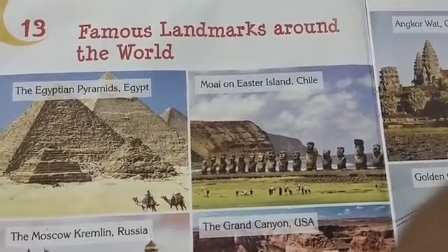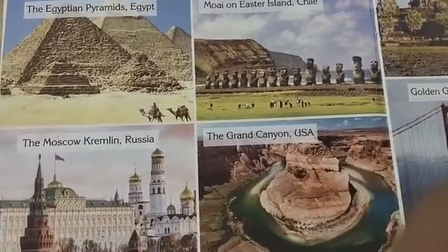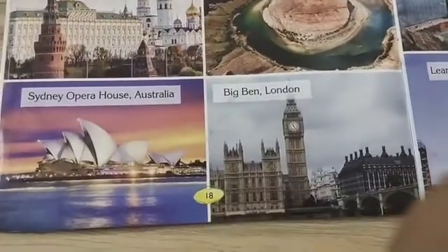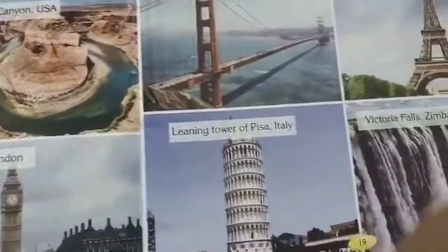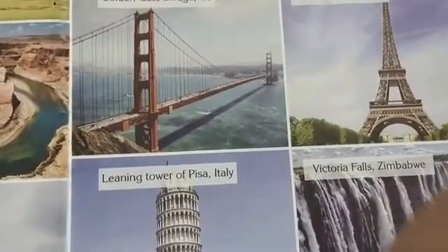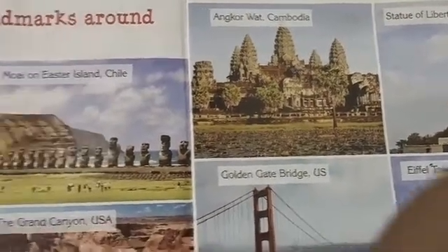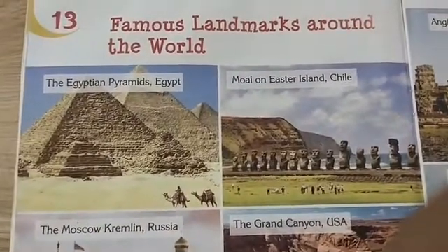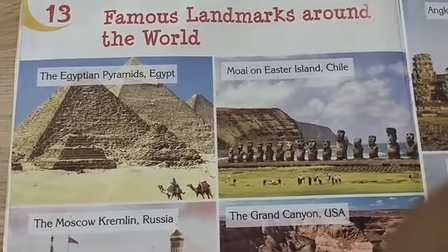Children, this is your chapter 13, famous landmarks around the world. You can see 6 pictures are there on page number 18 and 6 pictures are there on page number 19. So today we will study page number 18.